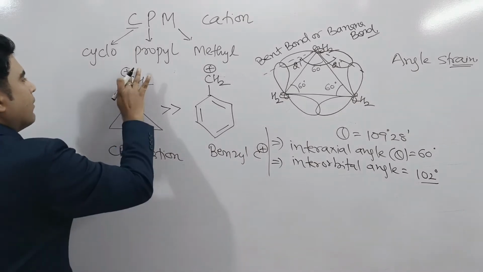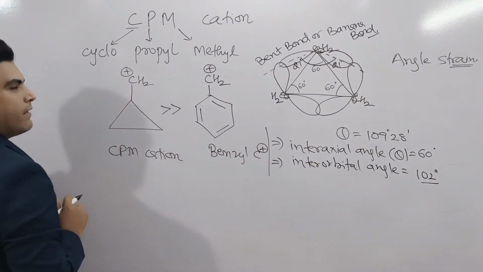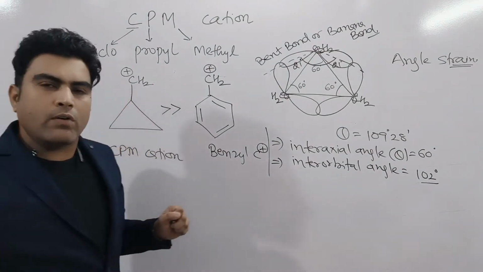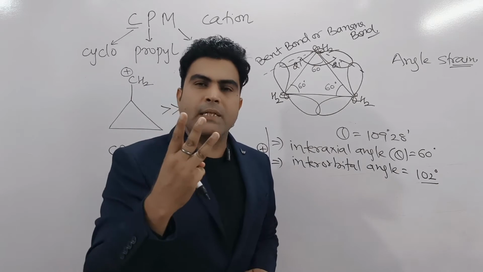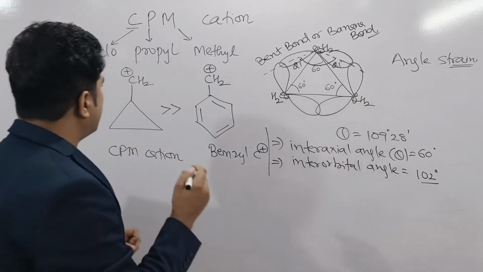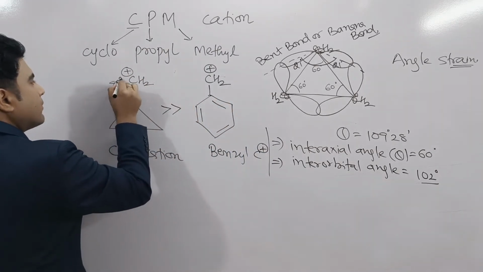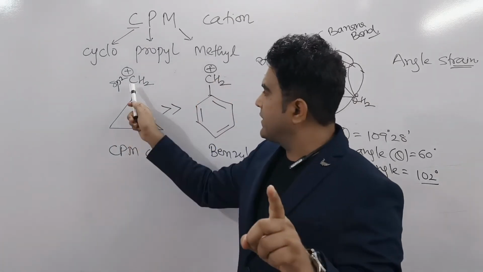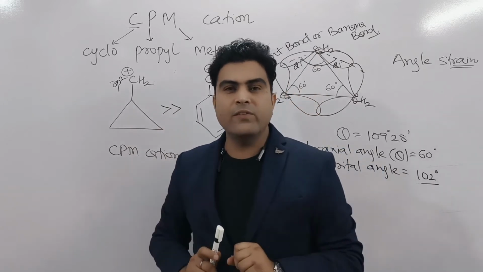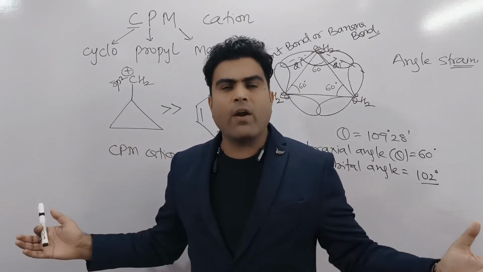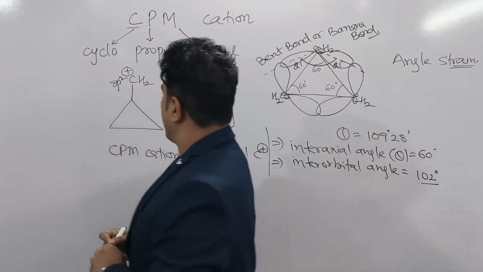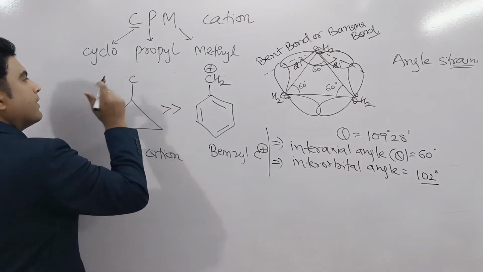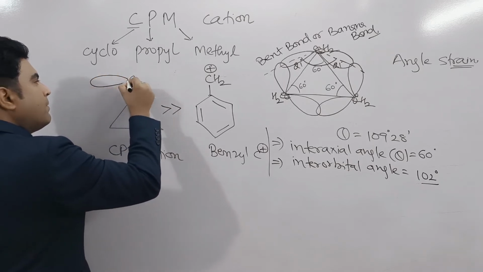So what is the hybridized state of this carbon here? We have two hydrogens, two sigma bonds here and one sigma bond here. Total 3. There is no lone pair, so only 3 sigma bonds are there. So the hybridized state of this carbon is sp2. And as we know, in sp2 hybridization only 2 p orbitals are used, so 1 p orbital is left vacant. The p orbital which is left vacant, I am going to draw it.